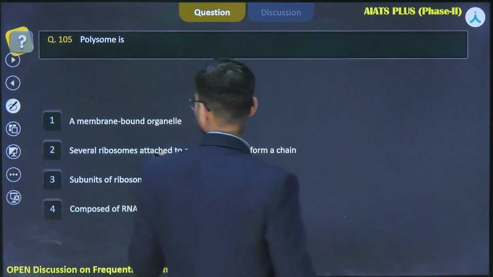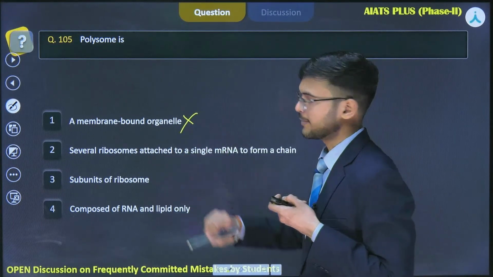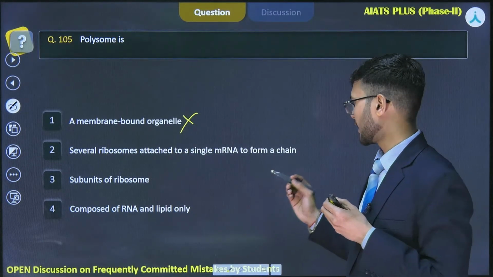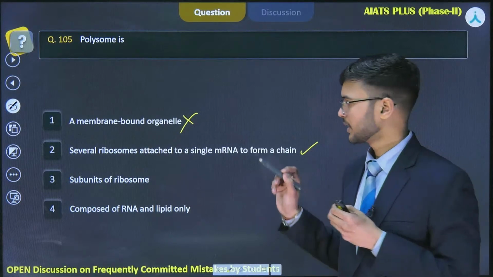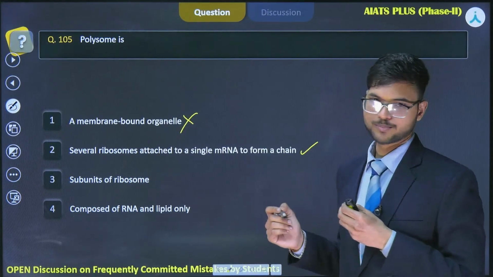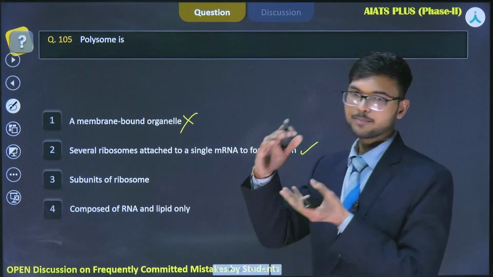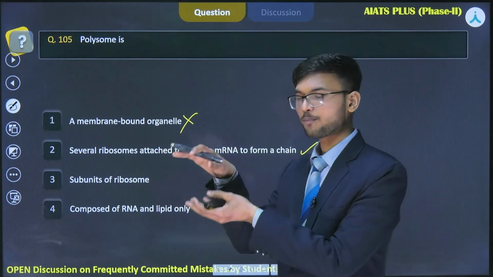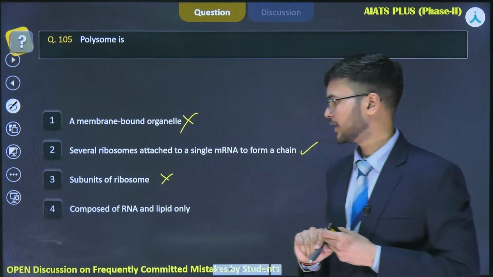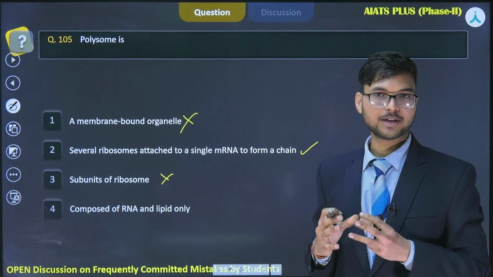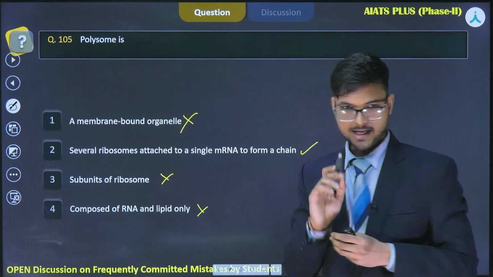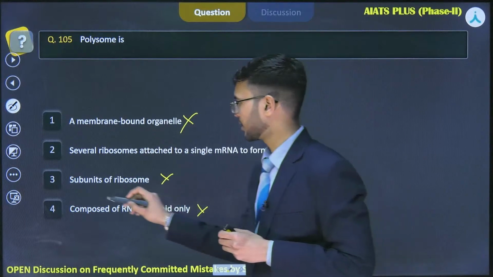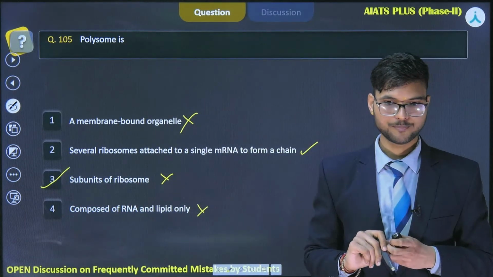Now, the first option says polysome is a membrane bound organelle. No, it's not a membrane bound organelle. The second option says several ribosomes attached to a single mRNA to form a chain. Yes, that's the correct option. The third option says subunits of ribosome. No, it's not a subunit of ribosome, though the subunits are attached on a single mRNA to form polypeptide chains, okay. So, this option is also incorrect. The fourth option is composed of RNA and lipids. No, it is composed of RNA, mRNA specifically, and ribosomes, okay. So, this option is also incorrect. So, the correct answer will be option number 2, okay.